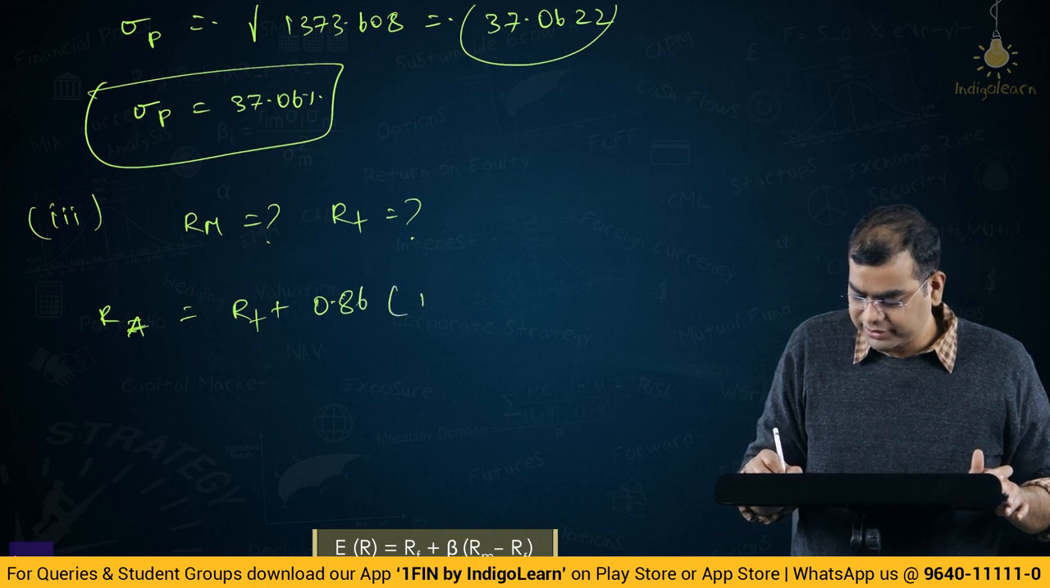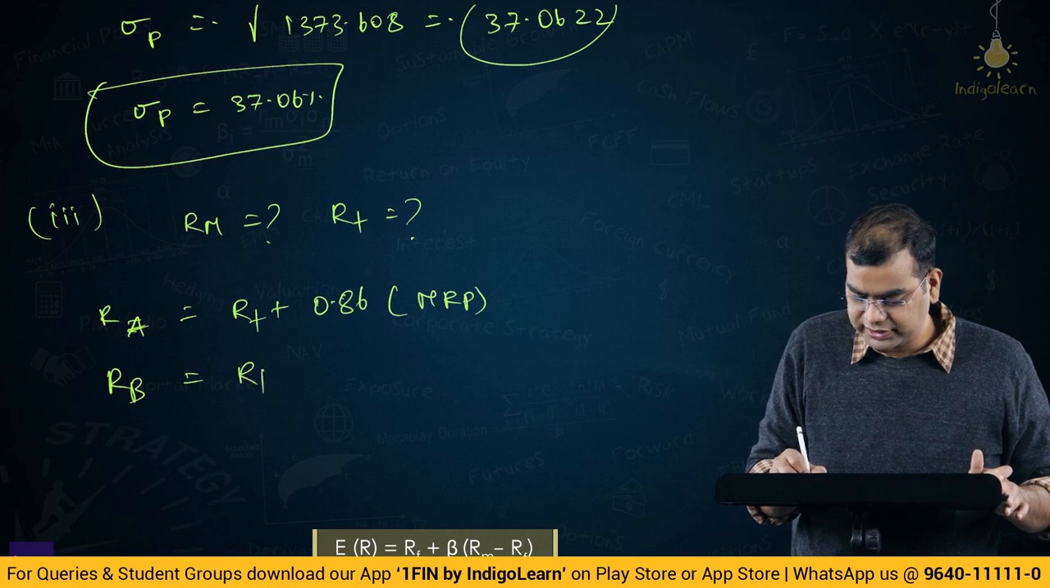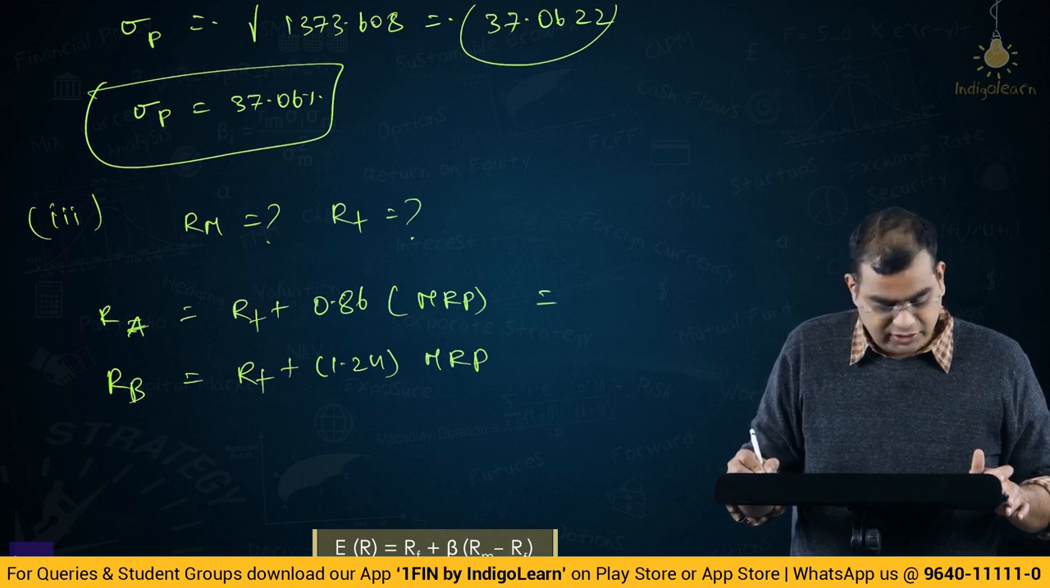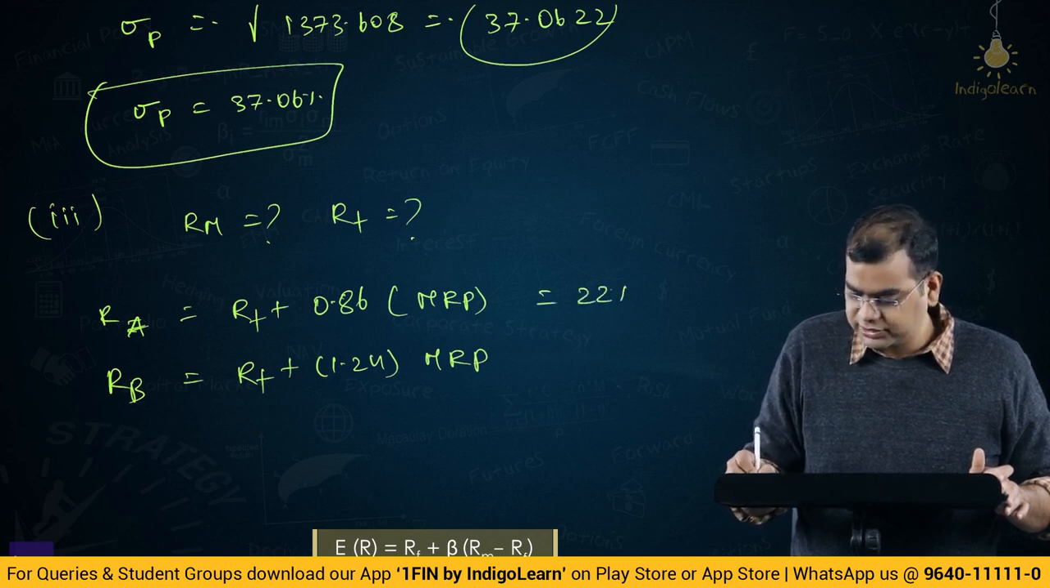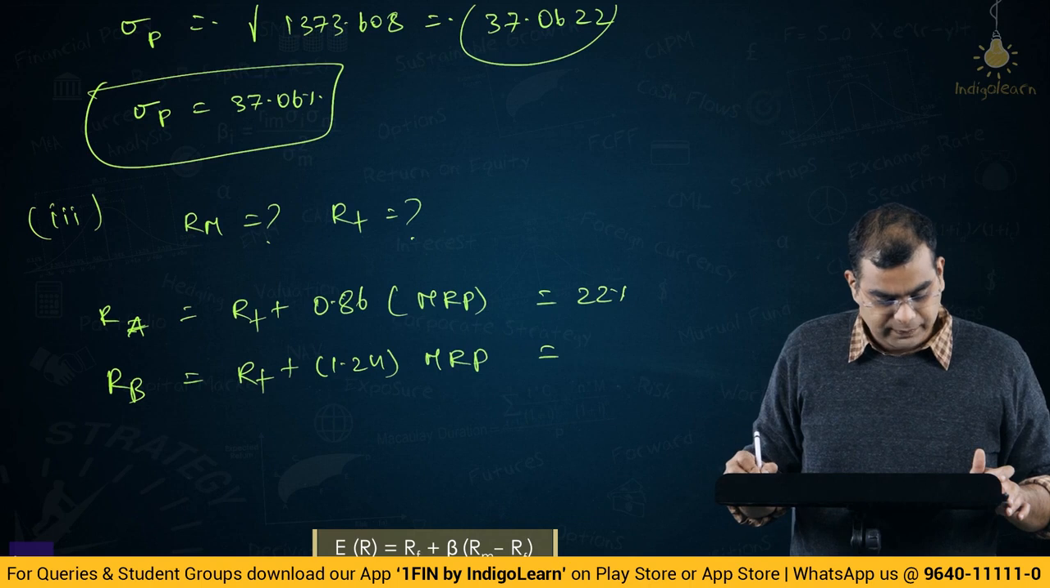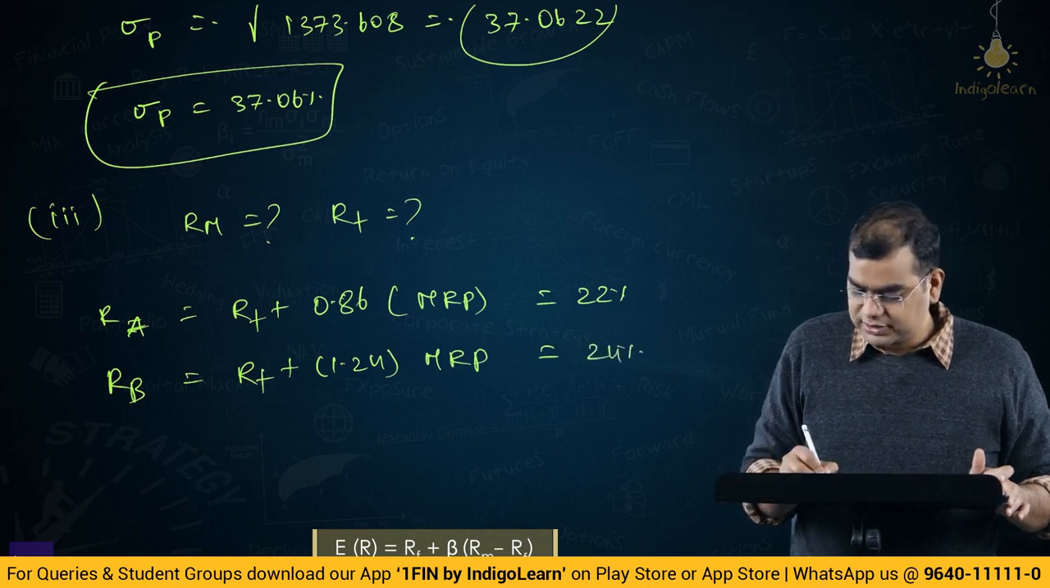0.86 into market risk premium. Return of B is equal to risk-free rate plus 1.24 into market risk premium. They have given return of A also, which is 22%, and this is equal to 24%, right?